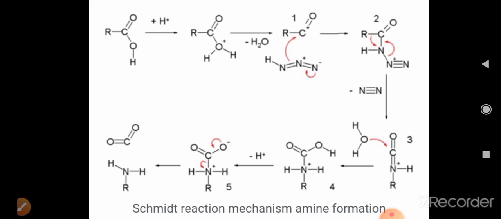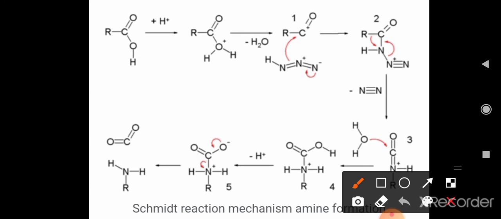Students, here we are just seeing the mechanism of conversion of carboxylic acid into amine. RC=OH, you already know this is the carboxylic acid. It undergoes protonation by using H+ ion from the acid.